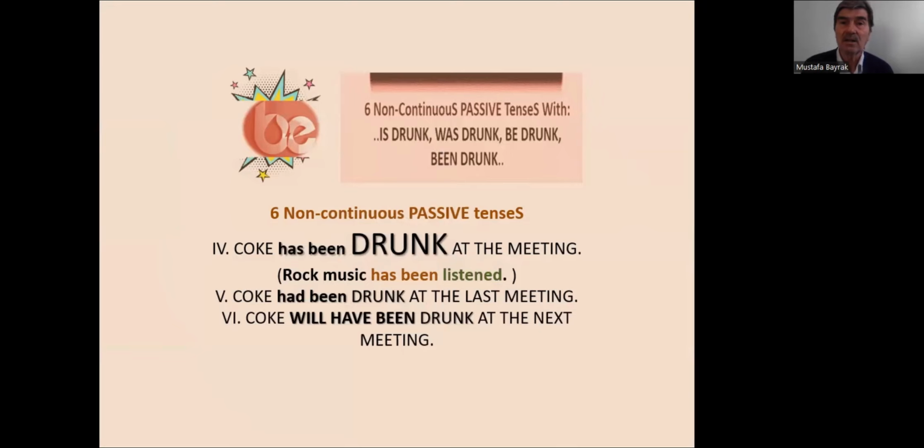They were not continuous, they were non-continuous, like by using is drunk, was drunk, or are drunk, were drunk, be drunk, will be drunk, should be drunk, and now being drunk, has been drunk, had been drunk, have been drunk. Now, let's read the example sentences, the 6 non-continuous passive tenses, starting from Roman number 4.